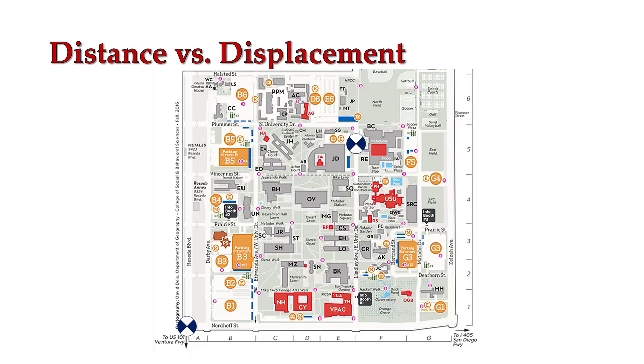And as I'm sure you are all aware, the shortest distance between 2 points is a straight line, so that second route will end up being shorter than that first route. However, when we're talking about displacements and we're just talking about change in position, we are talking about simply subtracting the initial position from the final position. And so if we're only traveling in a straight line, distance and displacement are going to end up being the same. As soon as we start curving or changing our particular directions, distance and displacement may not be the same.